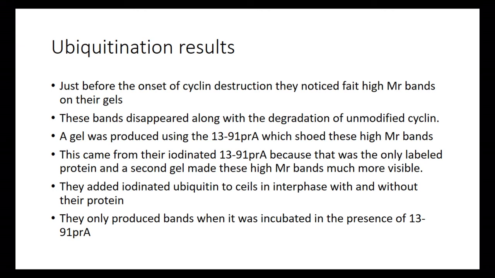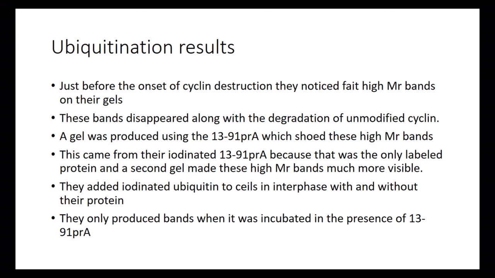What they noticed was that these bands also disappeared along with the degradation of the unmodified cyclin. They had produced a gel using 1391 PRA, which is a fusion protein. PRA is a protein from sea urchins, and 1391 is amino acids 13 to 91 from the Xenopus, I believe. The bands came from this because they had iodinated this 1391 PRA fusion protein, and essentially what they had is just these high MR bands.